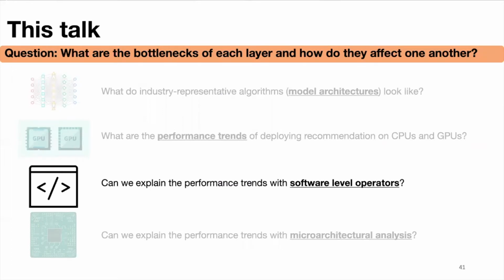Next, we want to go one step up and try to explain these performance trends from a software operator perspective. This is important for 2 reasons. One, it's often hard to have a one-to-one comparison with different model architectures since they come in different sizes and shapes. Operator breakdown is a good, unifying, fair approach for comparison. Two, using this approach will expose future optimization opportunities.